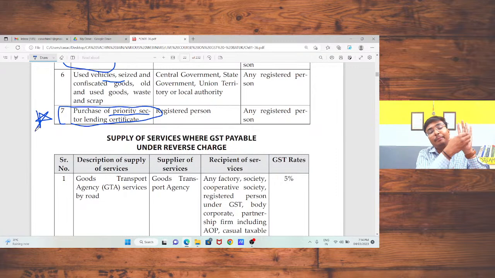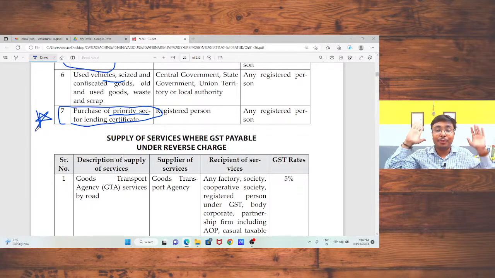There are certain priority sectors, that is MSME, micro and small enterprises. उनके लिए there is a facility of priority sector lending certificates. If these certificates are provided by any person, in that case, for the charges, recipient will be liable to pay the tax, supplier will not be liable to pay the tax. So we have discussed the goods in which the reverse charge mechanism provision will apply. There is no need to memorize these things.